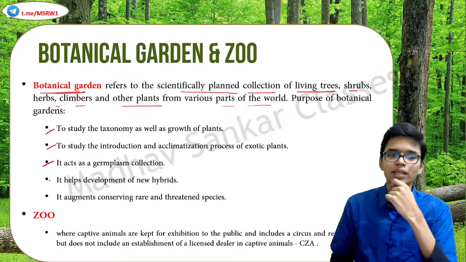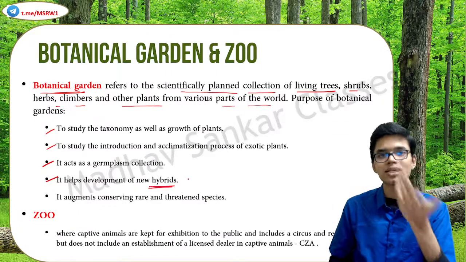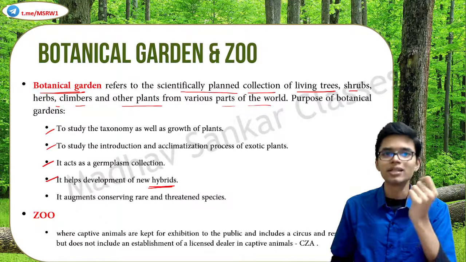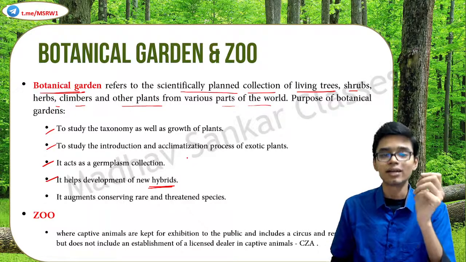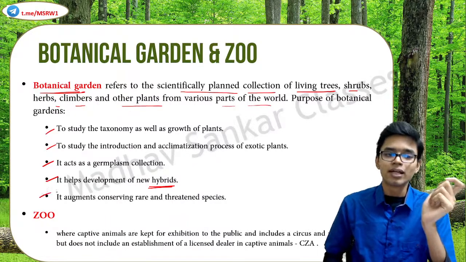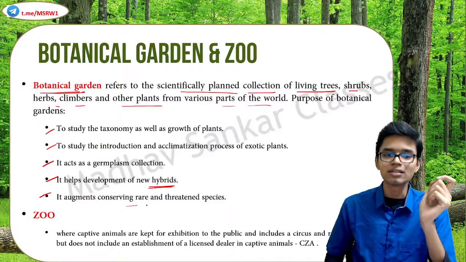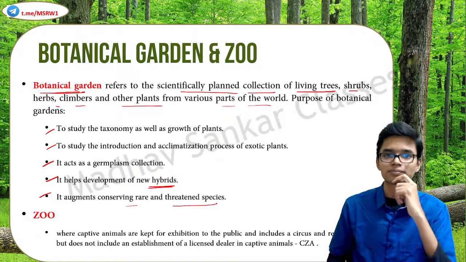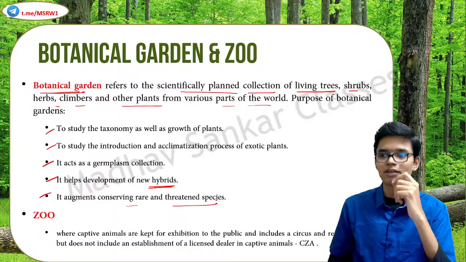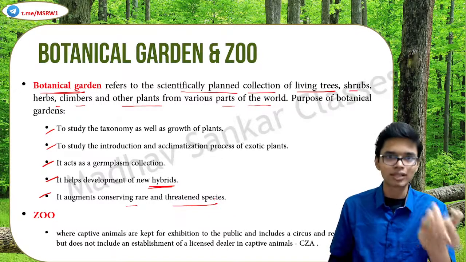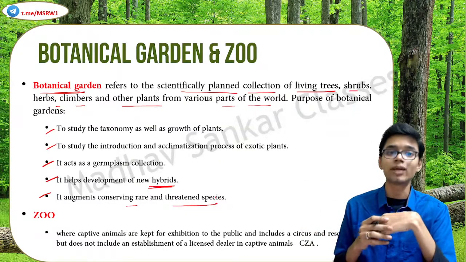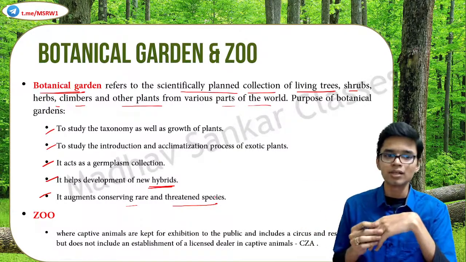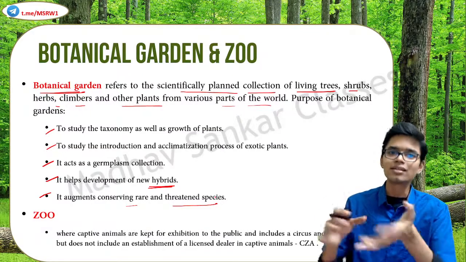All right. Now, it helps development of new hybrids. Yes, we can crossbreed them, interbreed them. Cross-pollination, etc., helps in creating new hybrids. It augments conserving rare and threatened species. Also correct. Those species which are facing endangerment or threats in their natural habitats can actually be protected in a botanical garden. Zoo is again the same thing.